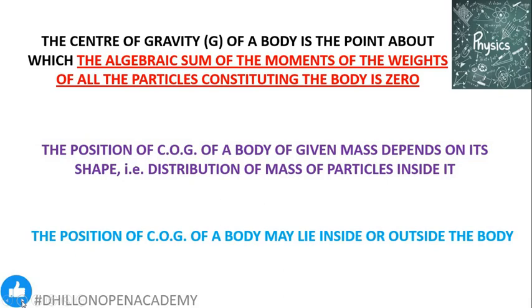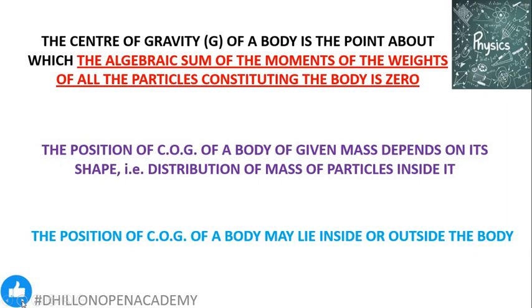The position of the center of gravity of a body of a given mass depends upon the shape of the body, that is, how the mass of the particles is distributed inside the body. So if the body is regular in shape, having a regular geometry, plus the mass is uniformly distributed inside it, then the center of gravity will always lie at its geometrical center. But if the body is irregular in shape or the mass is not distributed uniformly, then the center of gravity will not lie at the center of the body, but it will be more or less shifted towards the heavier side.